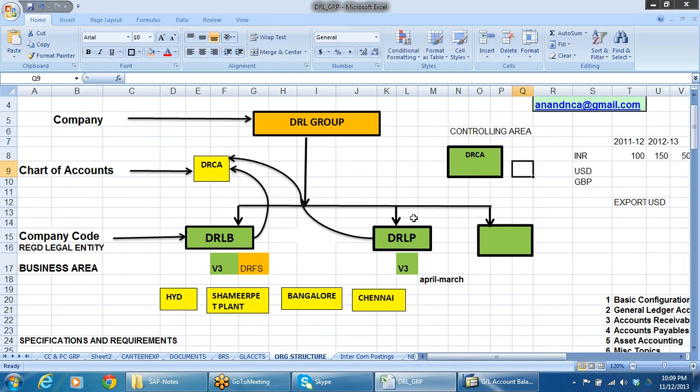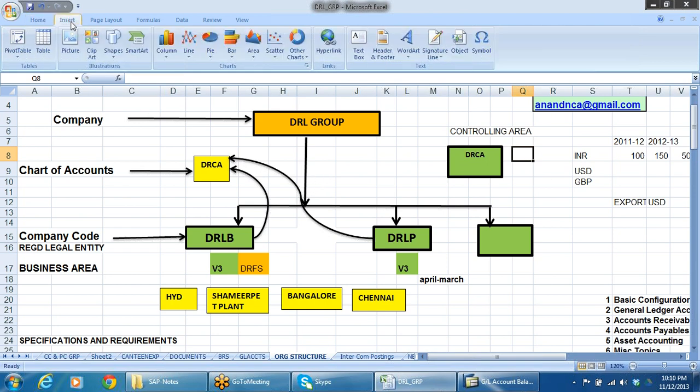Similarly, here we are going to create one controlling area. Any number of company codes can be linked to one controlling area, and the controlling area contains, in the background, all the cost related environment.